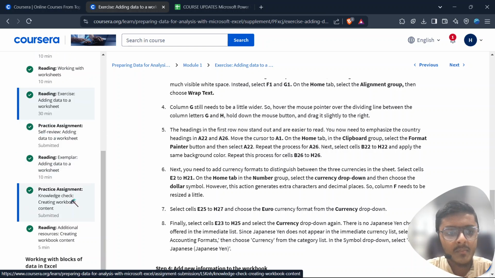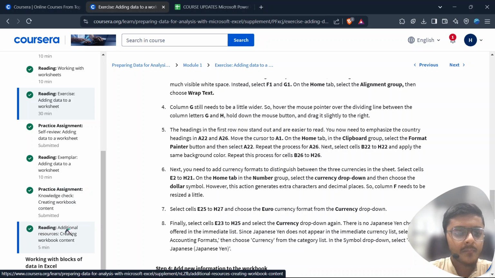Then this practice assignment, knowledge check, creating workbook content, I already submitted. I was confused in some of the questions, so I achieved a full 100% on the third or fourth attempt. In the first attempt, I suppose I scored an 80 or something like that, but I did not pass below 80.